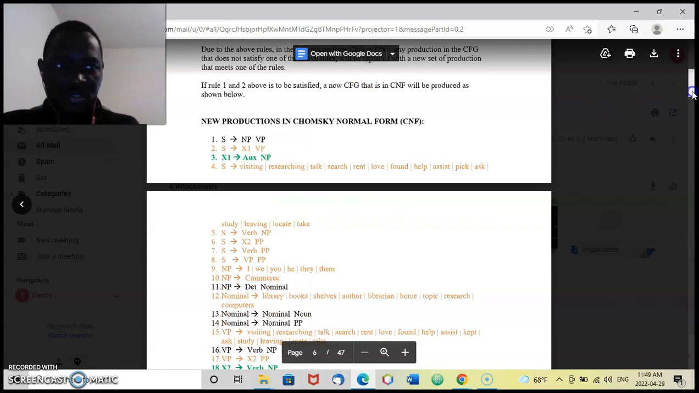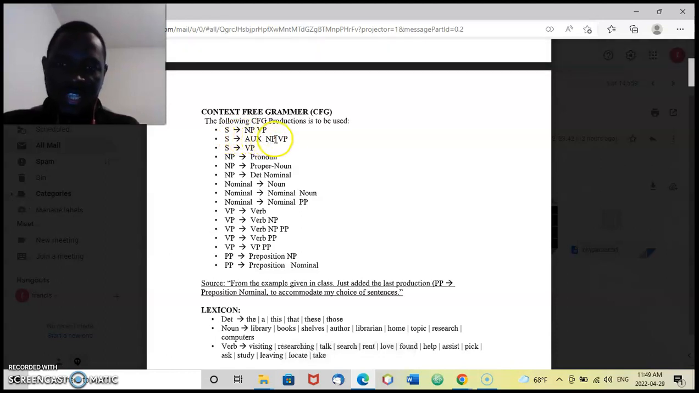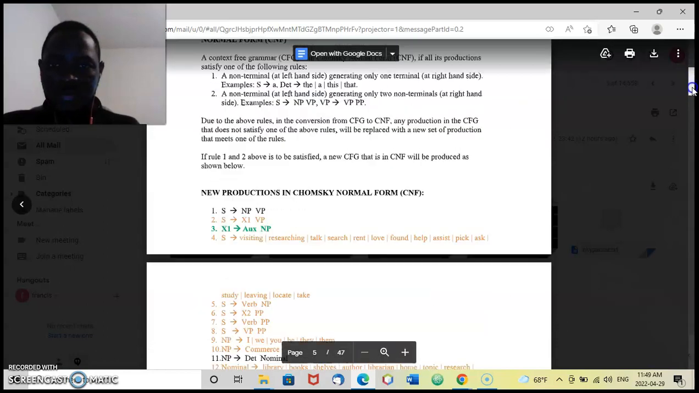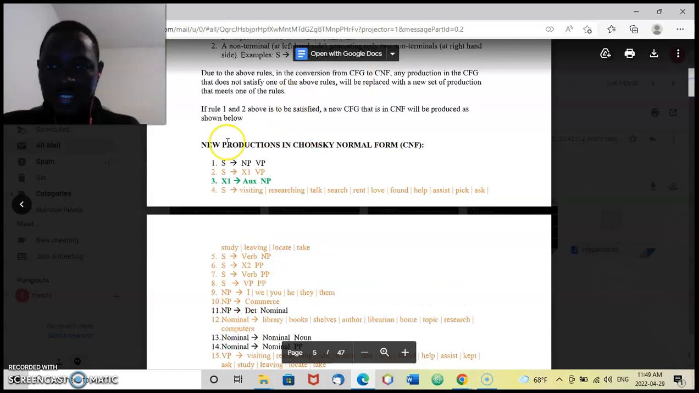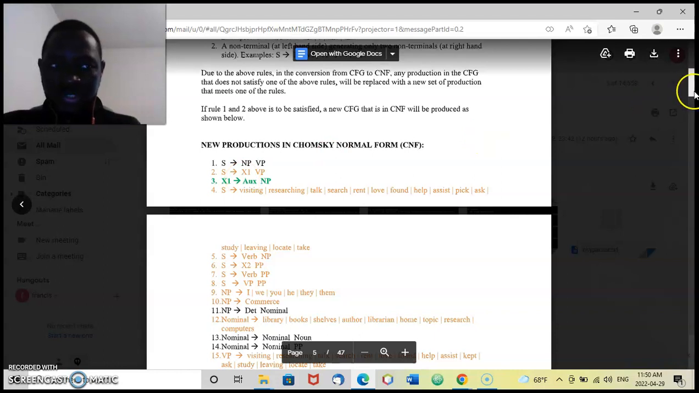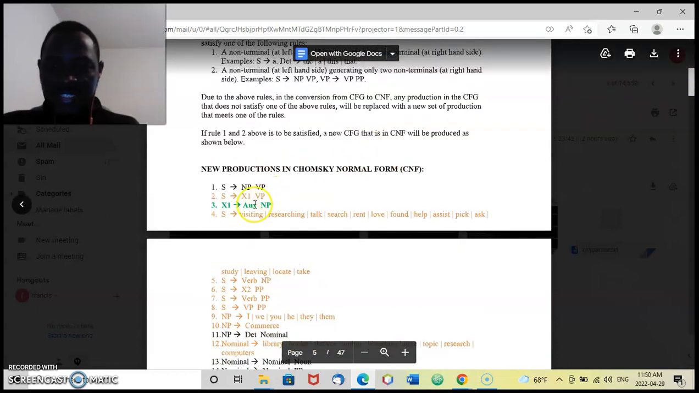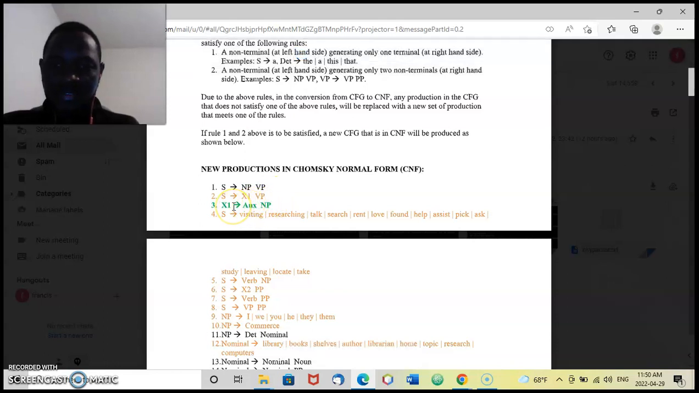Then for this second one, for example, generating all auxiliaries, NP and VP, I decided based on how you explained and what I understand, to choose these two and put them into a new production, which I titled X1. This X1 is a new production, and that is why it's in green. I decided to use green for all the brand new productions. Like, I have another one here, X2 VP. So all the brand new productions, I use green to identify them and to indicate them.